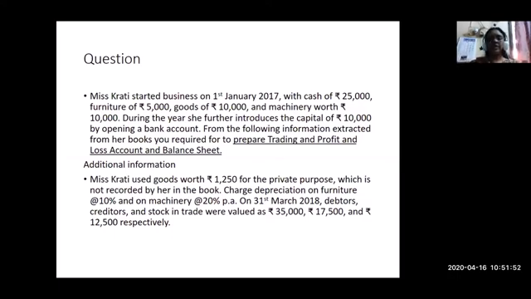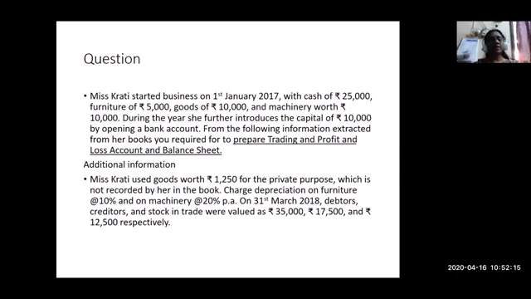During the year, she further introduces capital of rupees 10,000 by opening a bank account. From the following information extracted from her books, you are required to prepare trading and profit and loss account as well as balance sheet. First, we will prepare the trading and profit and loss account.